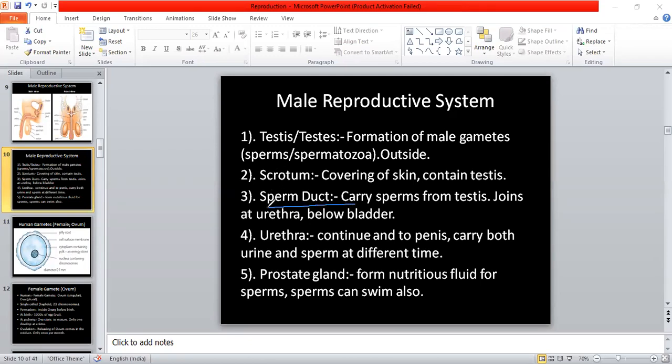So sperm duct is a pathway which carries sperm from the testis and it's joined at the urethra, and urethra is present below the bladder.